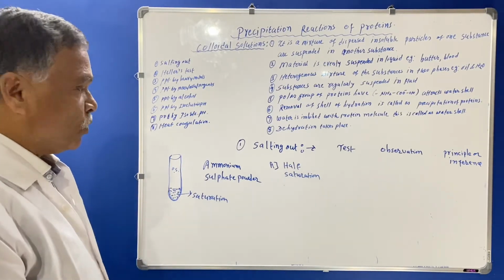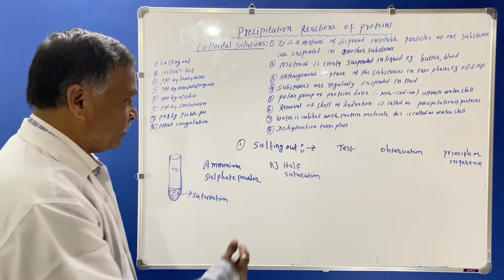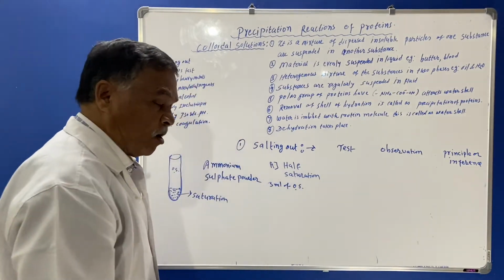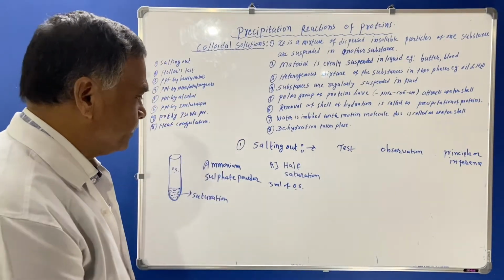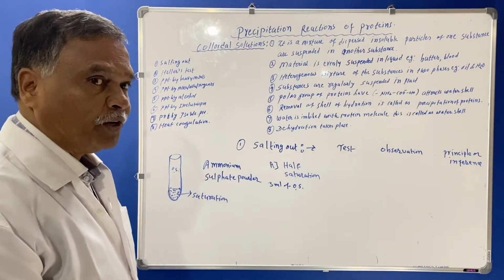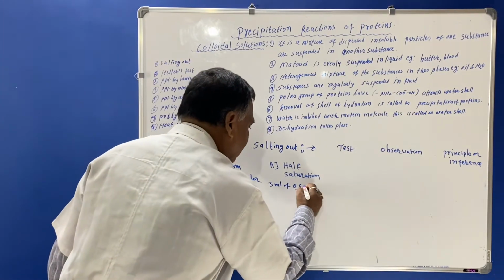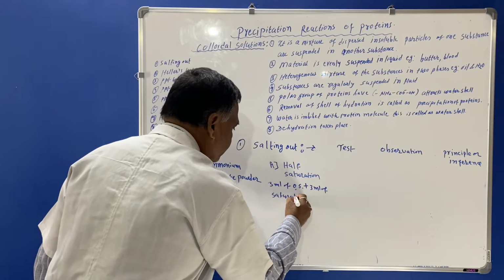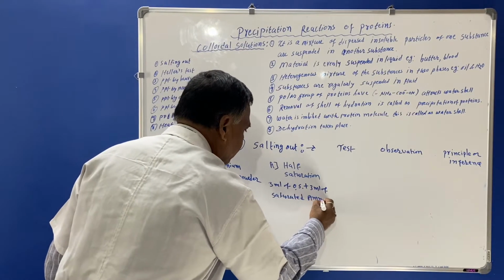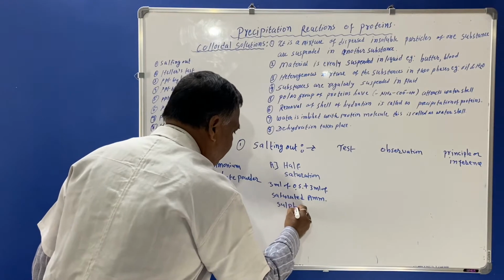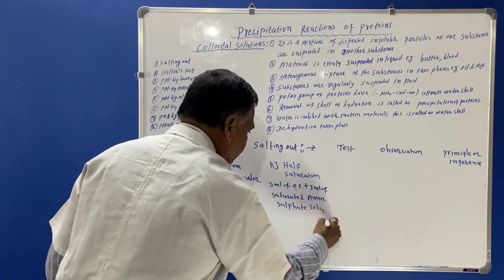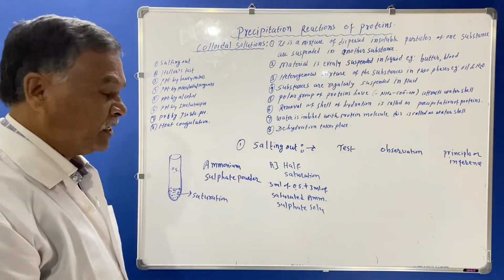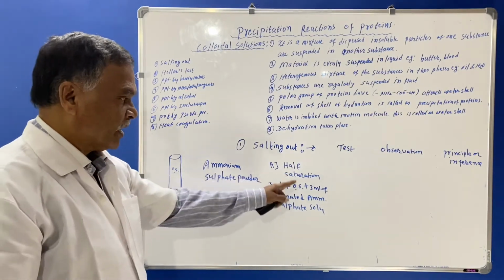Here you must know what you are using for half saturation. You are using 3 ml of original solution of protein plus 3 ml of saturated ammonium sulfate solution, meaning the solution from the upper layer, for half saturation.